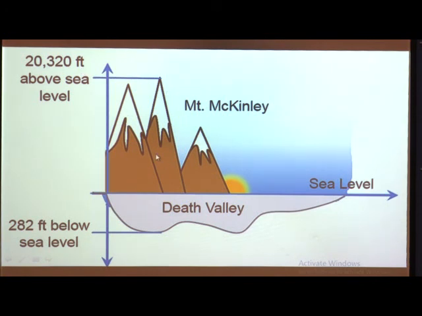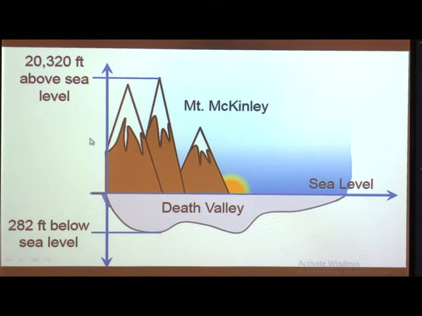Height of the mountain is this much, and in the same way we have a Death Valley here. So, depth of this Death Valley, depth as it is below we consider it as a depth, and if it is above the sea level then we consider it as a height, and this Death Valley is below the sea level, so it is depth. So, depth of this Death Valley is 282 feet below sea level. Okay. Before starting our addition to integers on a number line, let us see such examples.